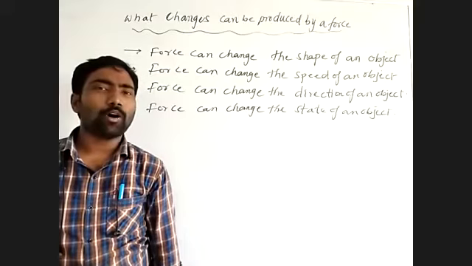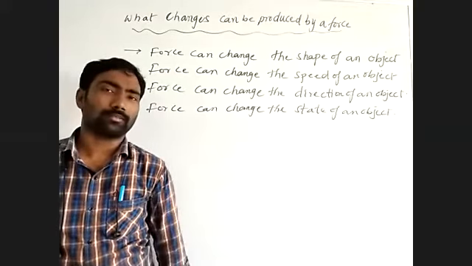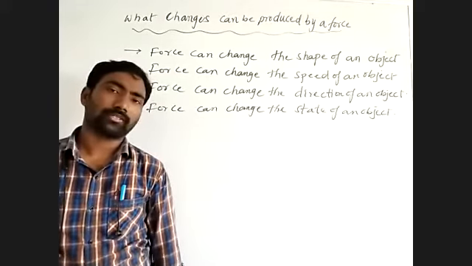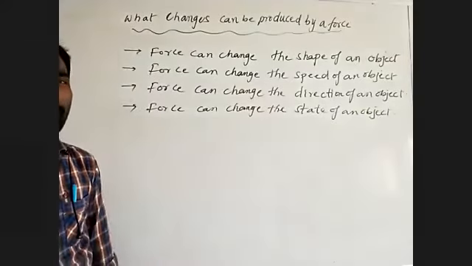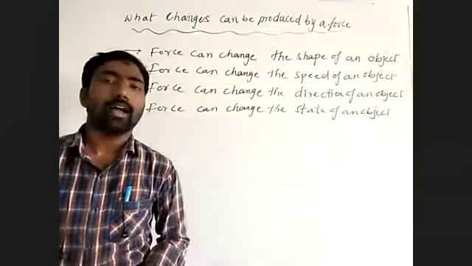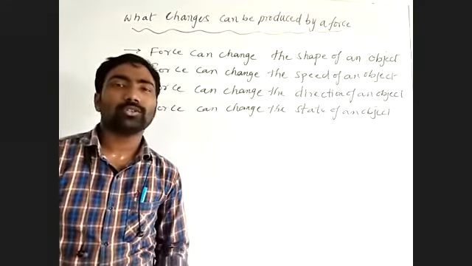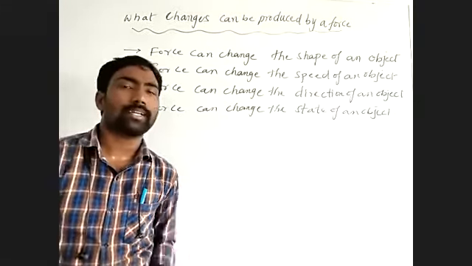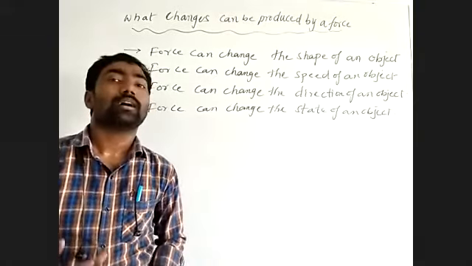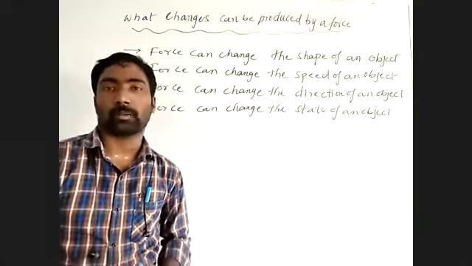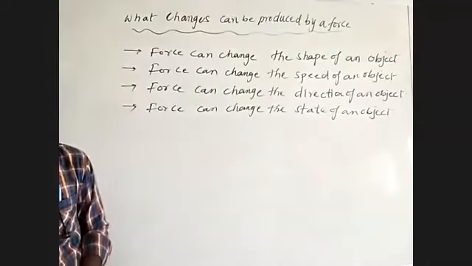When you apply force with the help of a striker on a carom coin, the coins hit each other or hit the side walls of the carom board. By that, the coins change their direction.